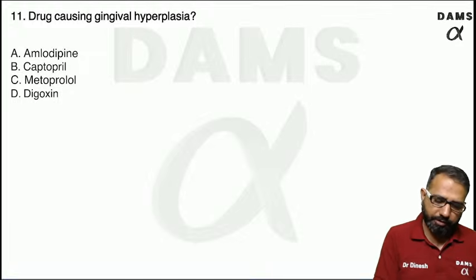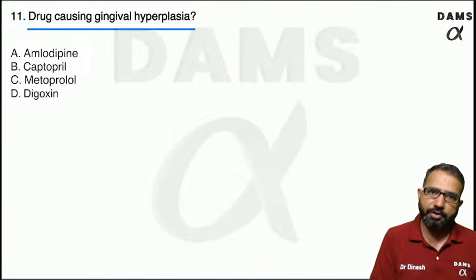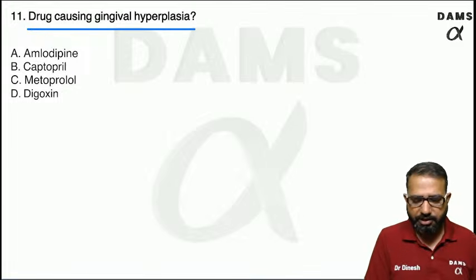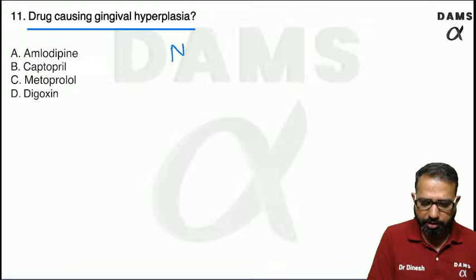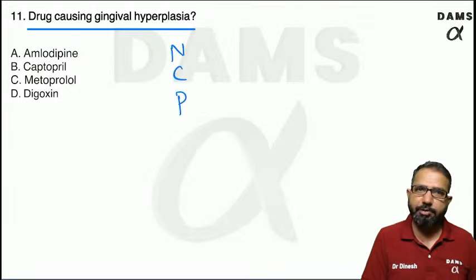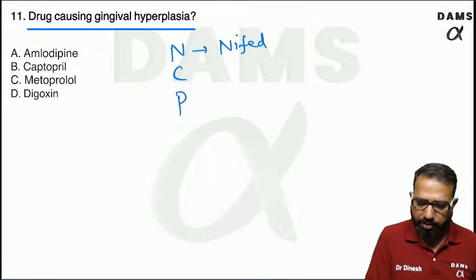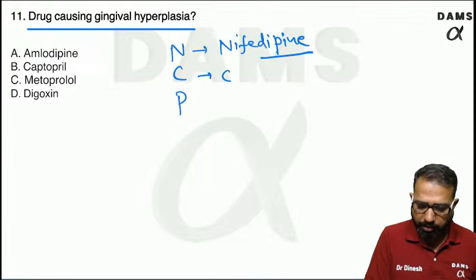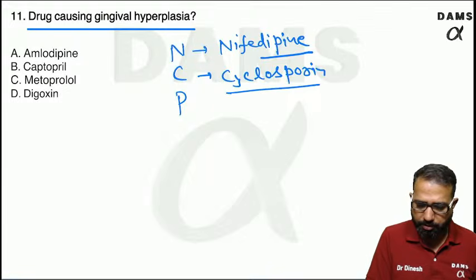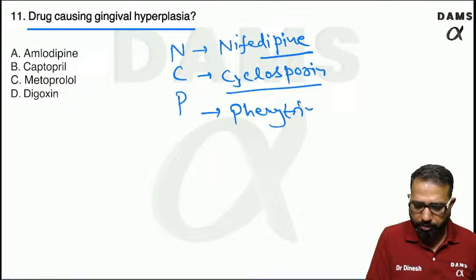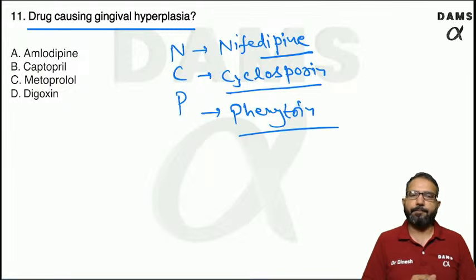Next question, simple question: drug causing gingival hyperplasia. For gingival hyperplasia, there are three important drugs. You can remember the three important drugs: NCP, National Conference Party, NCP. So N for nifedipine, amlodipine, calcium channel blockers, the dipines. C for cyclosporin, an immunosuppressant, and P for phenytoin. These drugs are causing gingival hyperplasia.